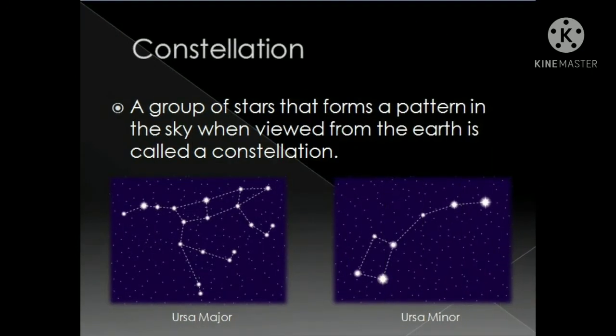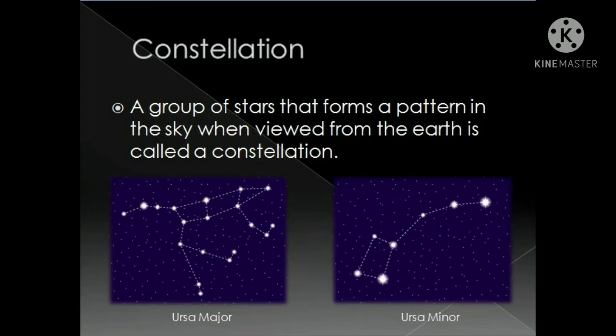Constellations. A group of stars that form a pattern in the sky when viewed from the earth is called a constellation. Different types of constellations you can see in the slide, students. Ursa Major. Ursa Major is the third largest constellation. It is also known as Great Bear or Big Dipper. Out of many stars, it forms a group of 7 bright stars which resemble the shape of a Big Dipper, as you can see in the slide.